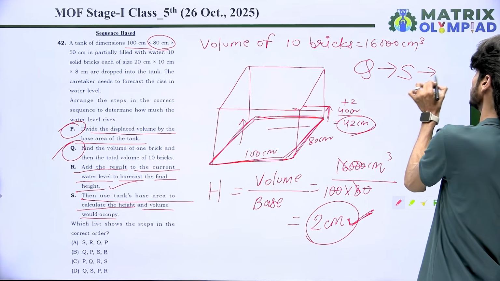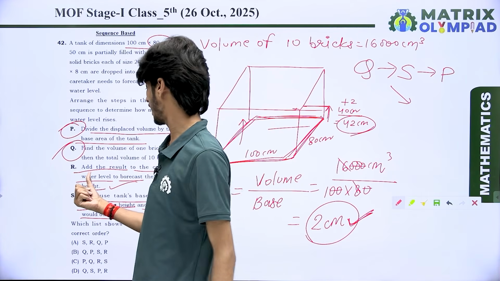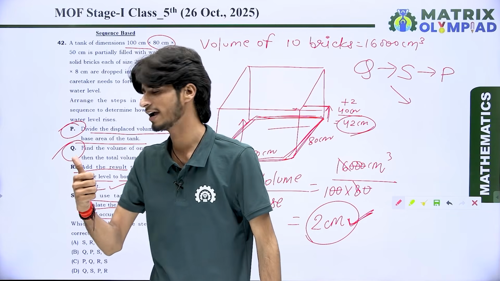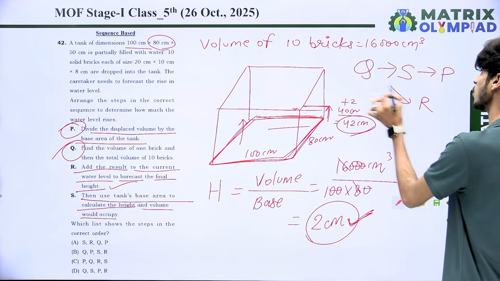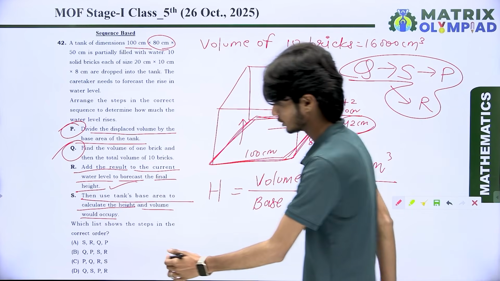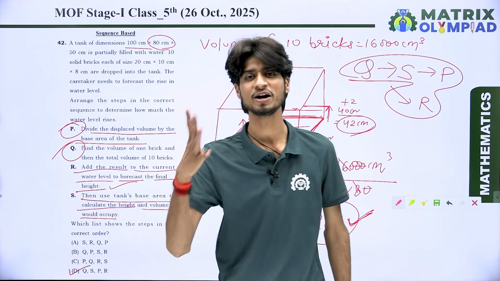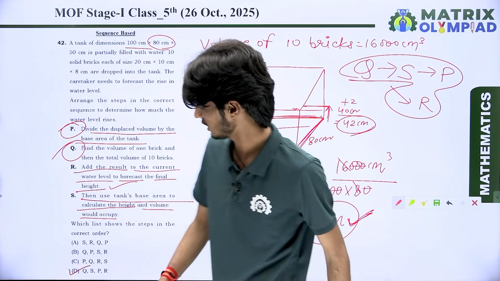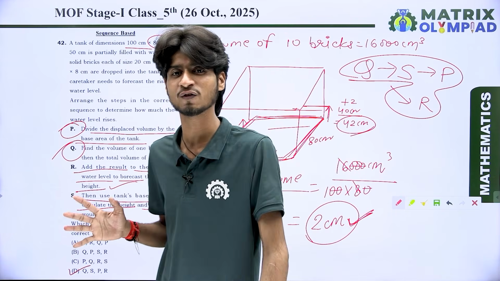It means point P. And in the end, we add the result to the current water level to forecast the final height. That means point R. So the proper sequence is Q, S, P, R. So the answer is option D, which represents the correct option for the question, QSPR. So this is the final answer for this question.